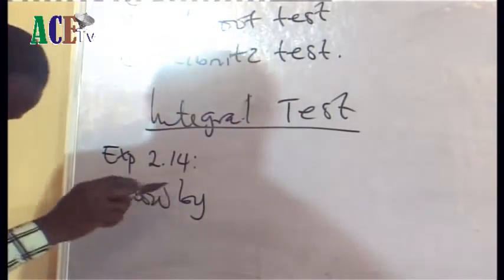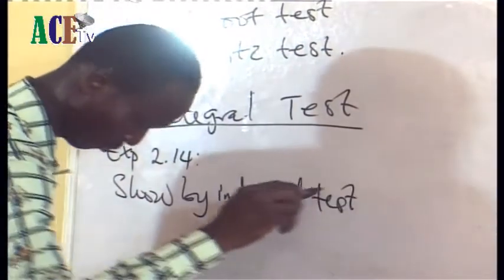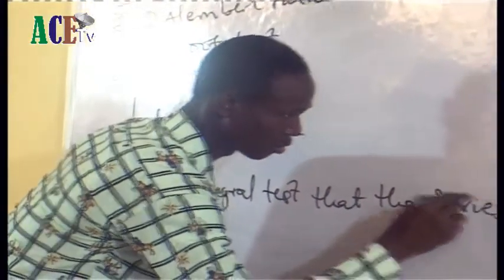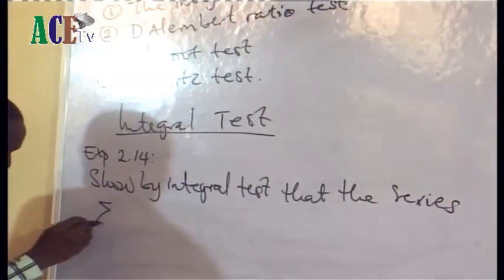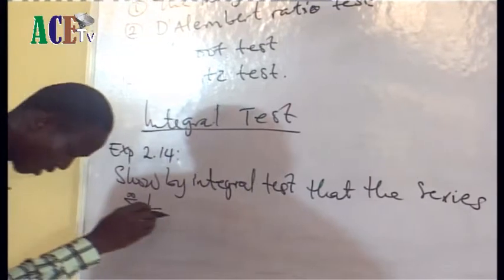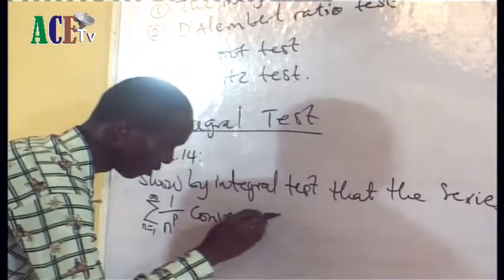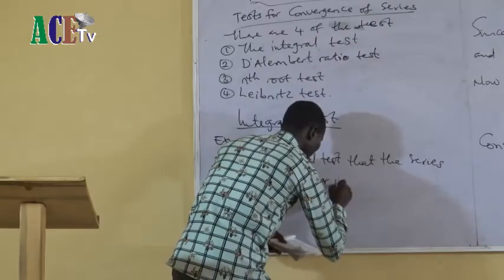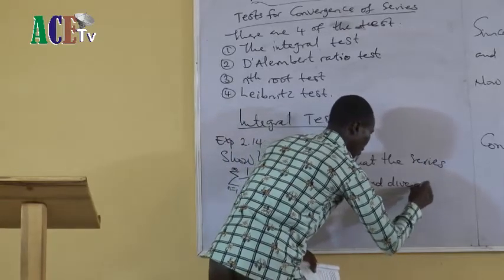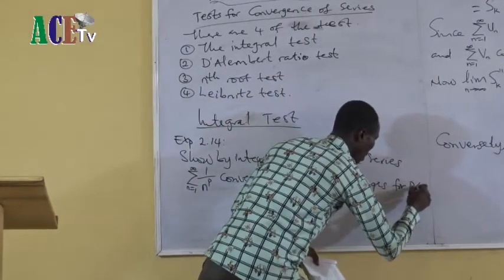Show by integral test that the series, sum from n equals 1 to infinity of 1 over n raised to power p, converges for p greater than 1 and diverges for p less than or equal to 1.